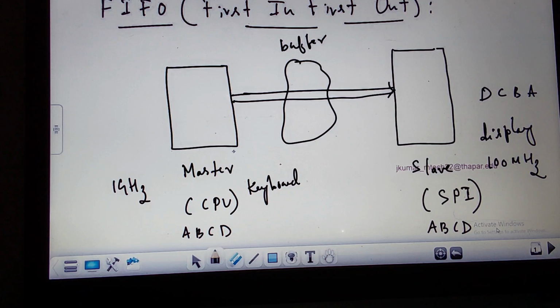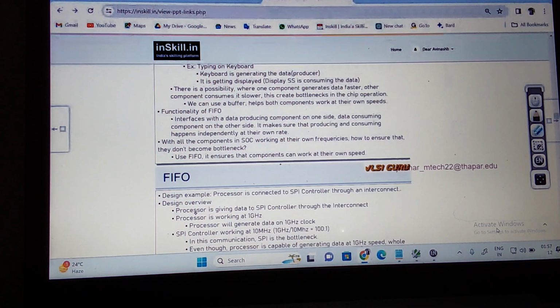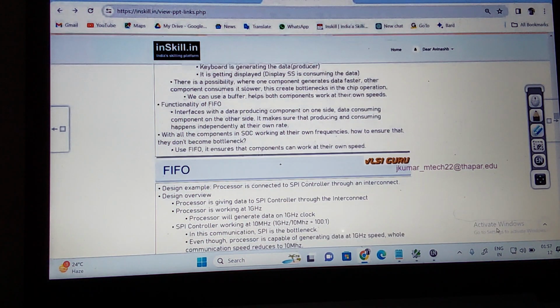Making this a low frequency signal of this component and data transmission is not a really good way to do this. What we can do is make a buffer as an interface between the master and the slave. So now both components we are making independent of their own data rate. You do data transmission at 1 gigahertz, and then you receive or write data at your own clock frequency.